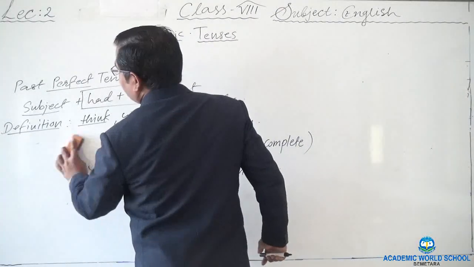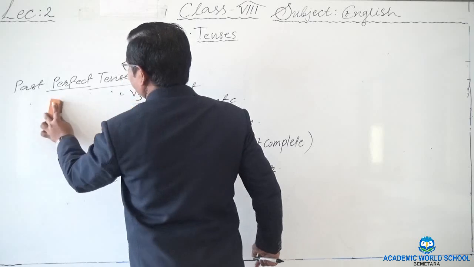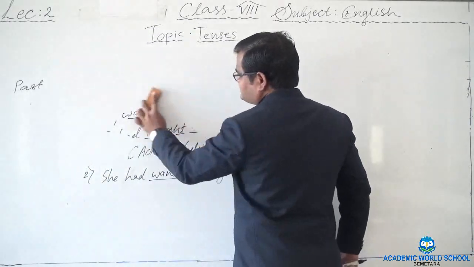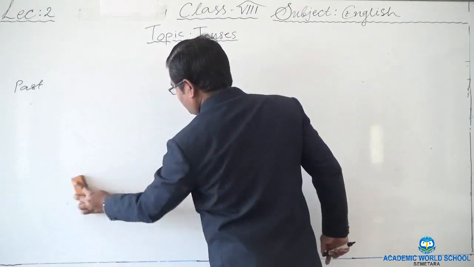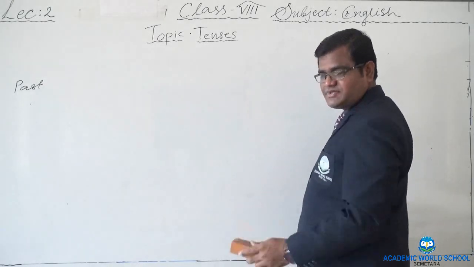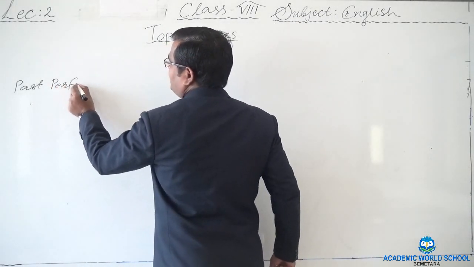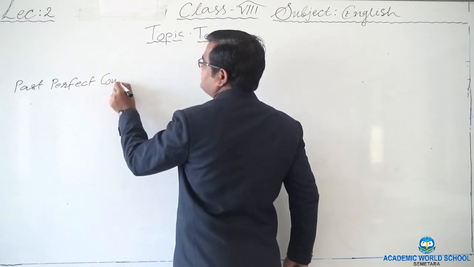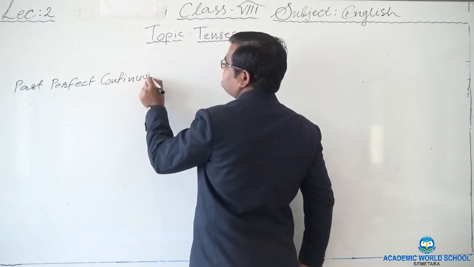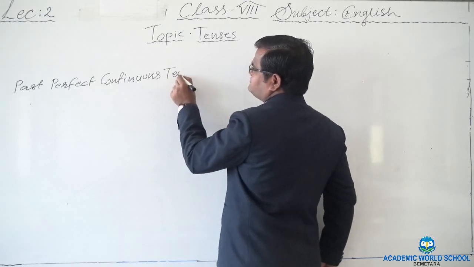Now let's see the last tense, and that is the past perfect continuous tense.